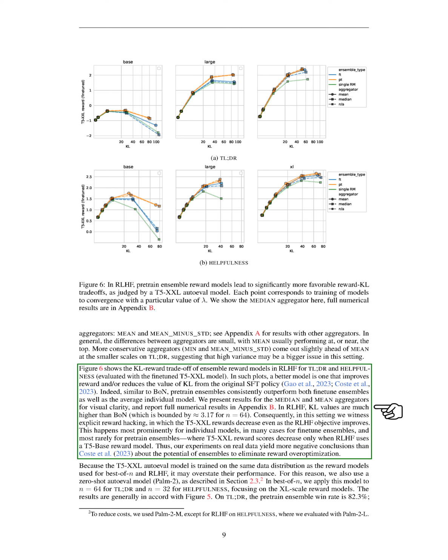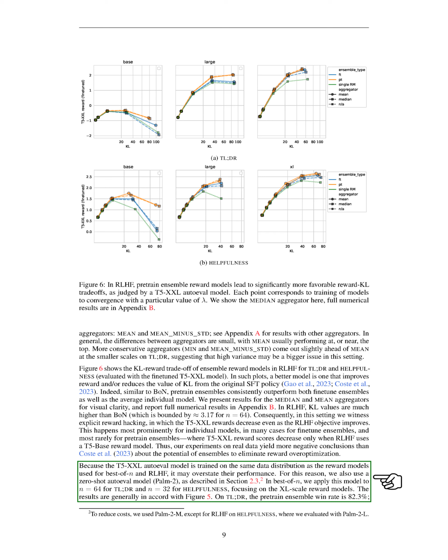In reinforcement learning, we observed explicit reward hacking, where the rewards decrease even as the objective improves. This happens most prominently for individual models, in many cases for fine-tune ensembles, and most rarely for pre-trained ensembles. Our experiments on real data yield more negative conclusions about the potential of ensembles to eliminate reward over-optimization.